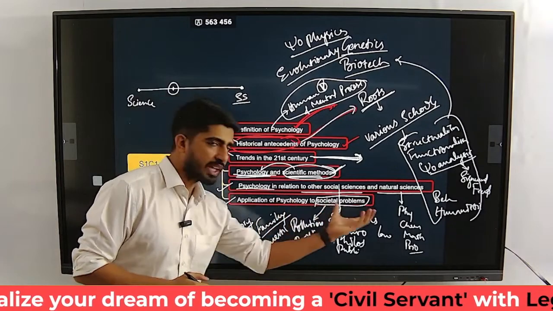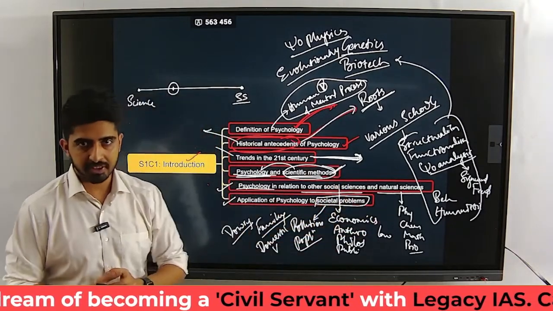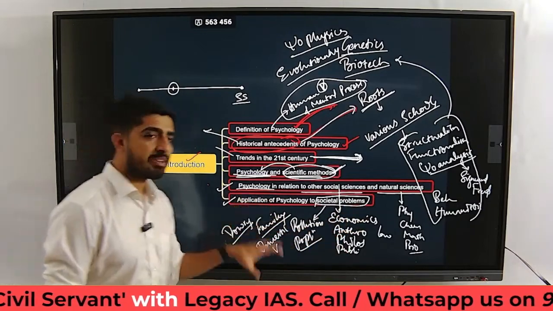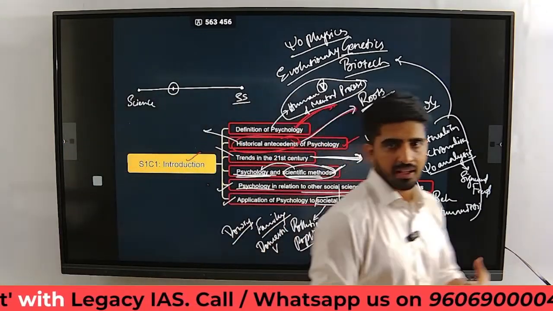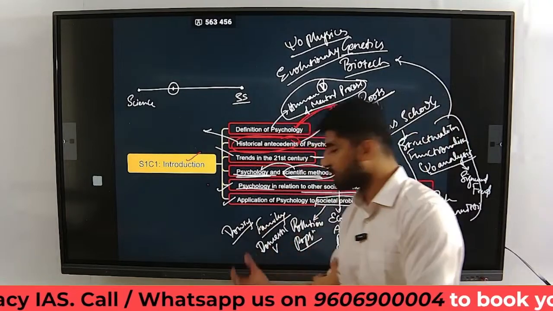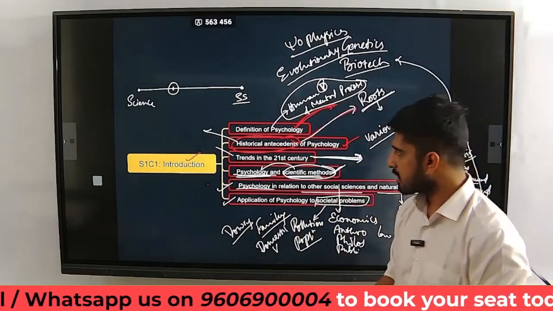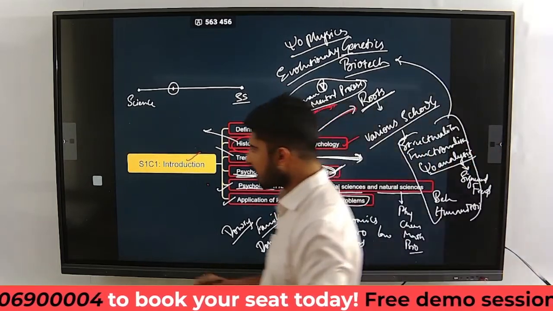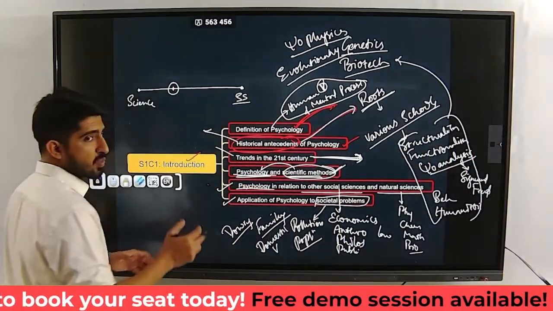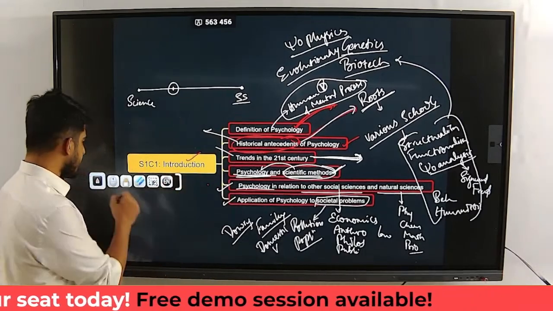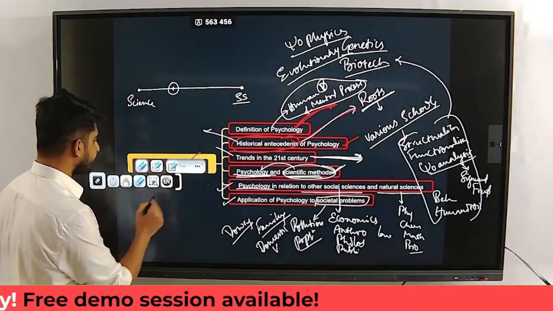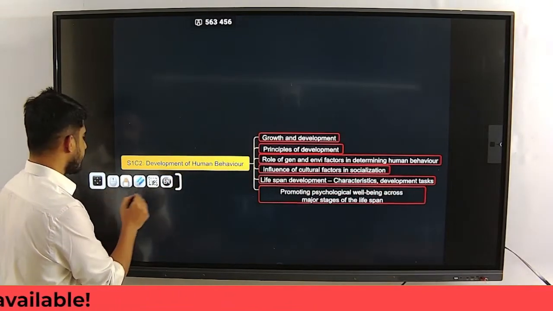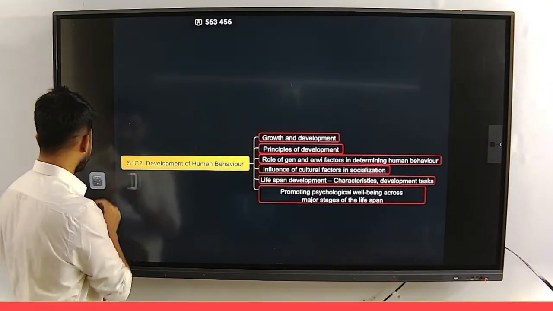So application of psychology to societal problems. We are going to discuss a few problems where we can use psychology to resolve those problems. So this is what you have in chapter 1, section 1. The next one is going to be your chapter 2 in your section 1.